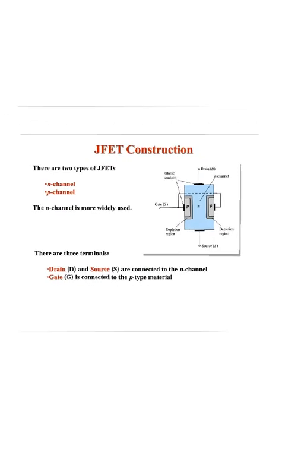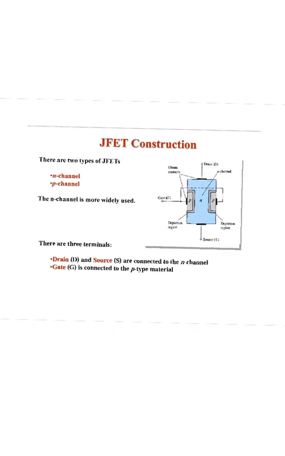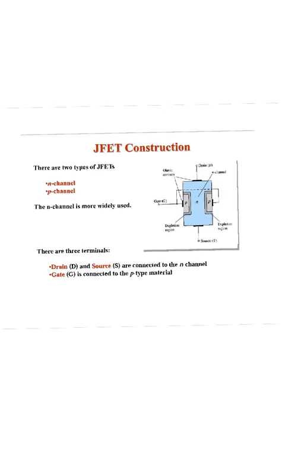Coming to the construction of JFET, as we know there are two types of JFET, N channel and P channel. The N channel is most widely used. There are three terminals: drain and source are connected to the N channel, and the gate is connected to a P type.